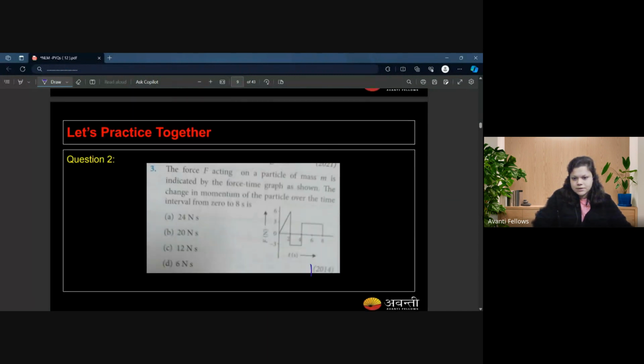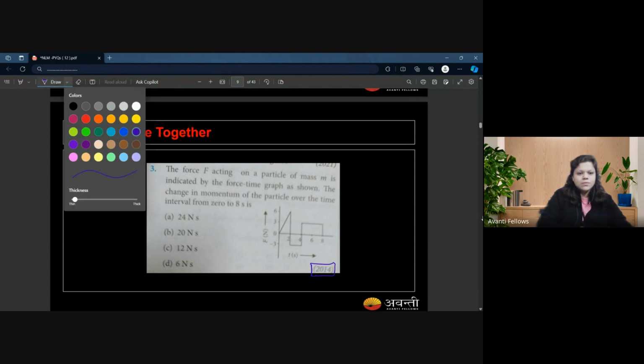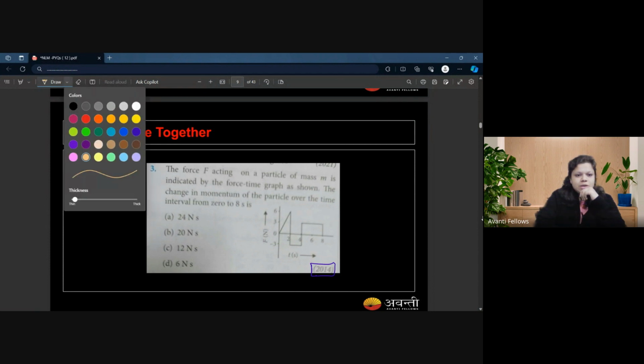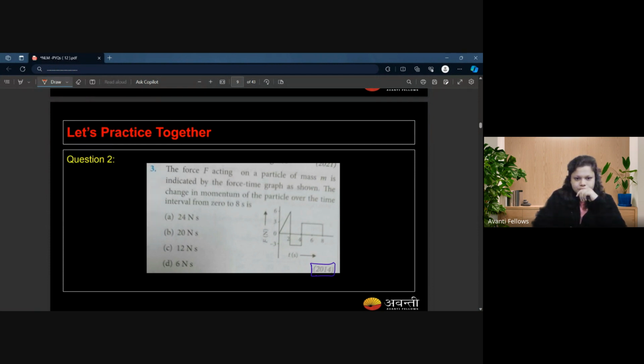It is a PYQ from 2014. Again, I'll read it out for you. The question said, the force F acting on a particle is indicated by a force-time graph. You have a force-time graph over here. You need to find out the change in the momentum from 0 to 8 seconds.